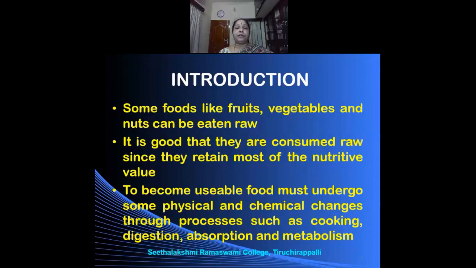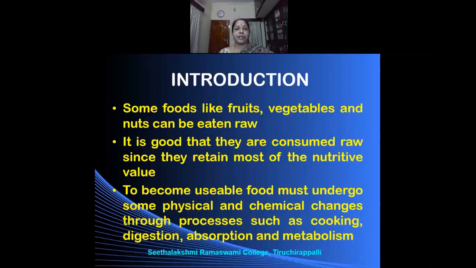And for the food to be converted to nutrients, the first step is it has to undergo some physical as well as chemical changes. These physical and chemical changes are brought about by certain processes called cooking. Only by cooking can physical and chemical changes be brought about in the food. Of course, there are other methods also by which physical and chemical changes are brought about, but since here in this unit, we are focusing on cooking, cooking brings about physical and chemical changes.